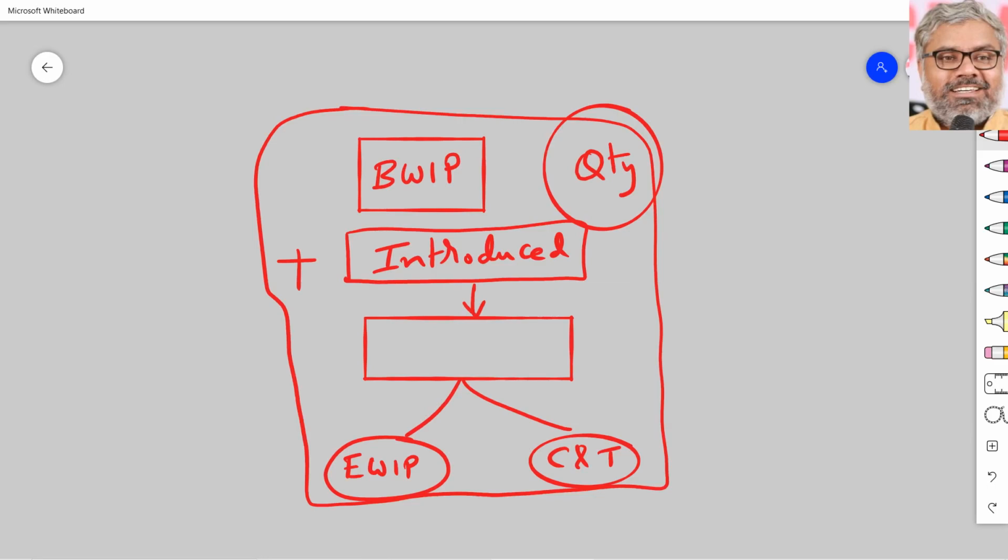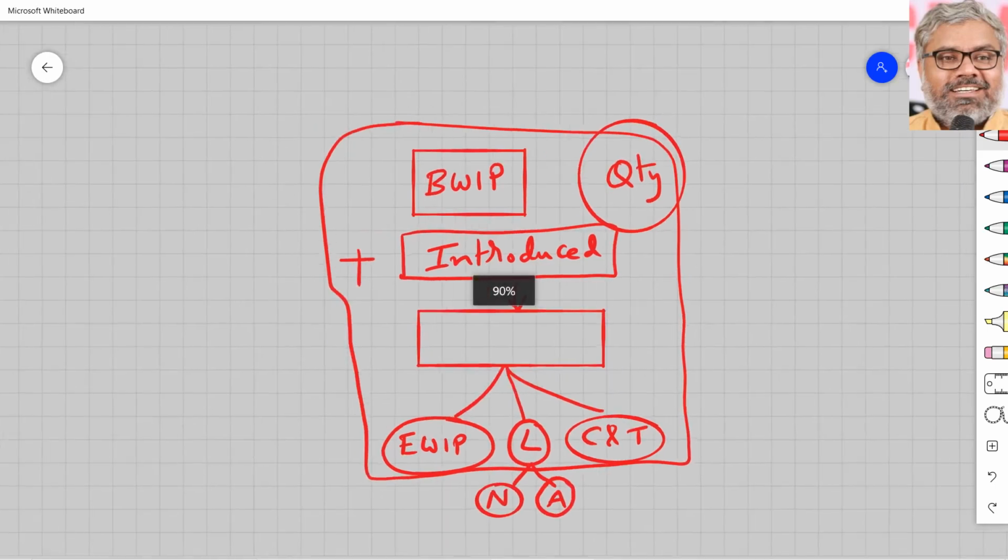But the additional points that will emerge here are: when there is beginning work in progress and some units are introduced, it is not going to happen that there is only ending work in progress and completed and transferred units. There is going to be some loss also, quite possible. And that loss can be normal loss, abnormal loss also, quite possible. So all these things have to be accounted for, and looked at while valuing the ending work in progress.